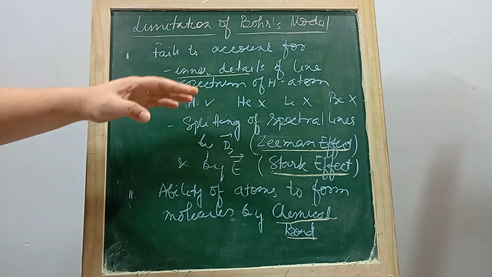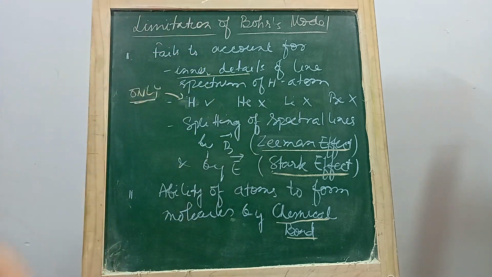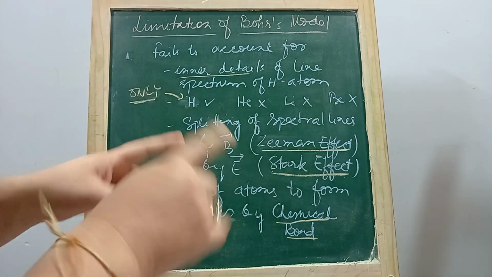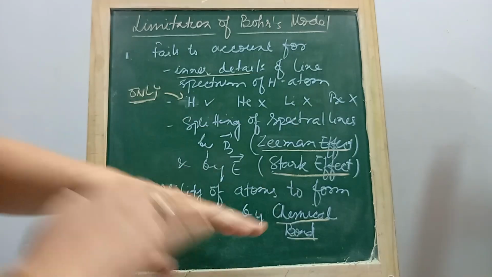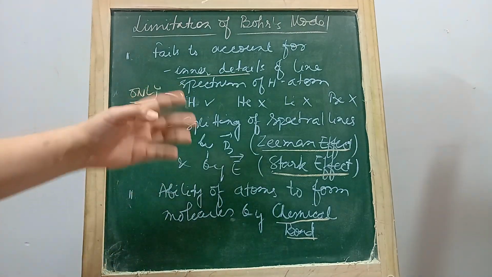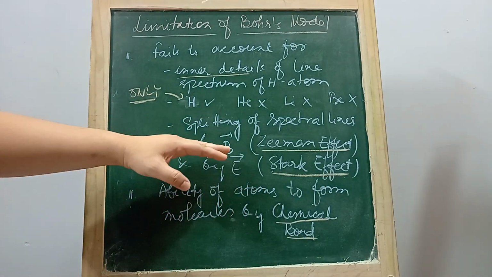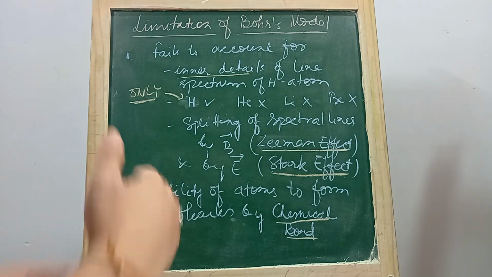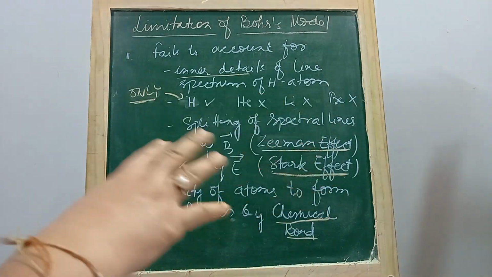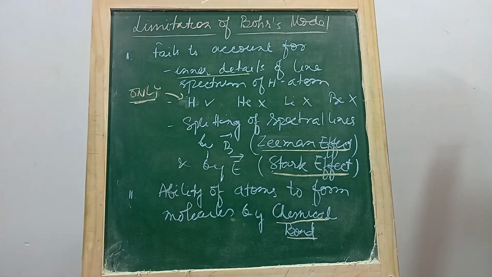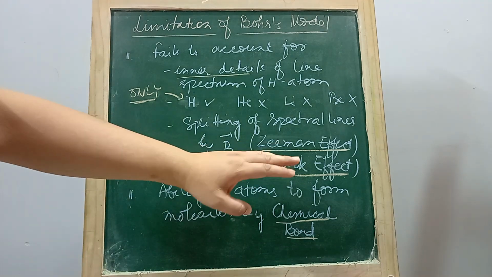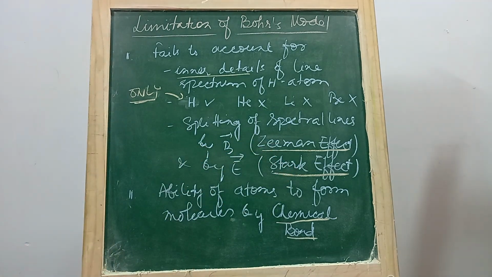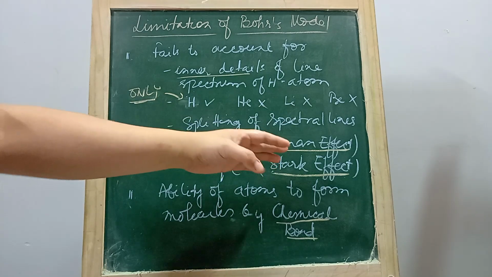In addition, Bohr's model also failed to explain the splitting of spectral lines. The spectral lines get split when the atoms are put in a magnetic field or in an electric field. He could not explain why they got split, and it has been given special names.